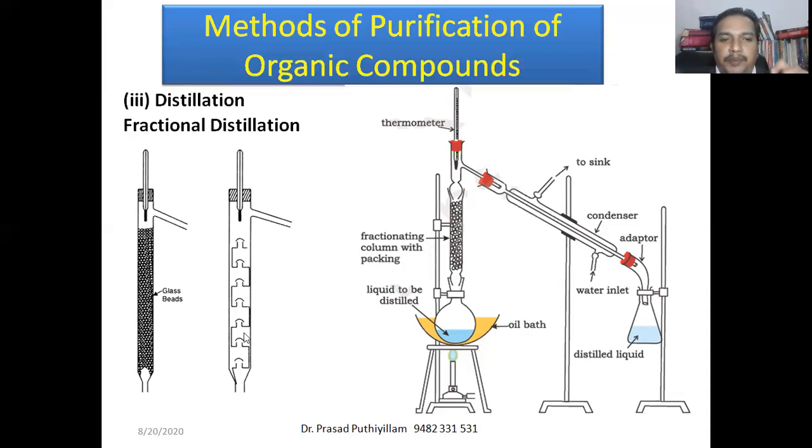Or there will be an inbuilt fractionating column, such that it has a passage for gaseous molecules. Gaseous molecules can pass through this, whereas if something condenses, it will settle there, so that the liquid can be removed separately. Gaseous molecules are separated, or taken for the condensation purpose.